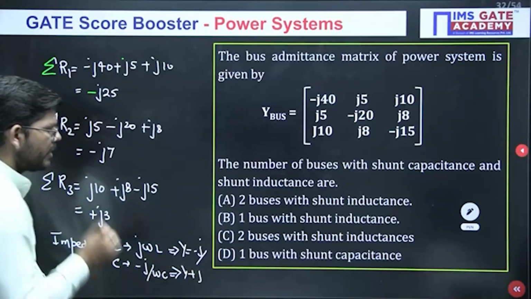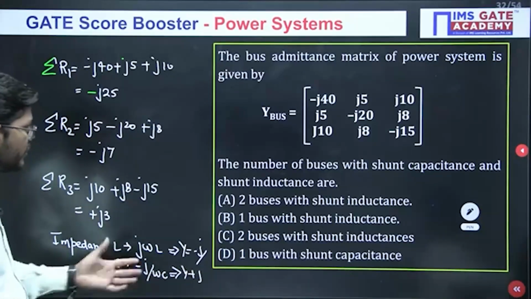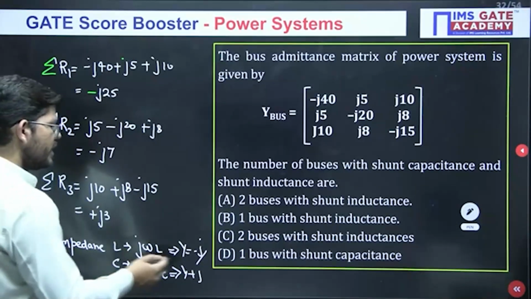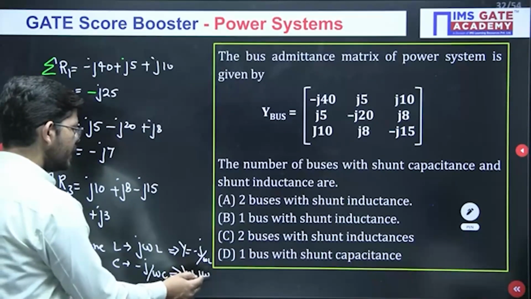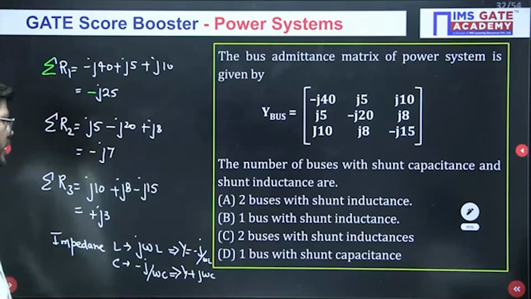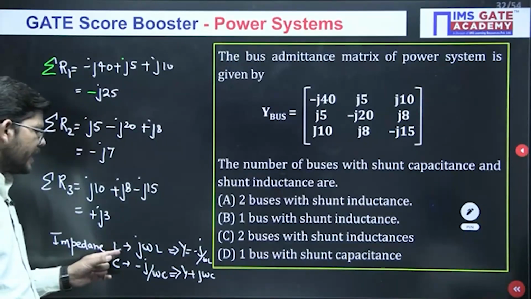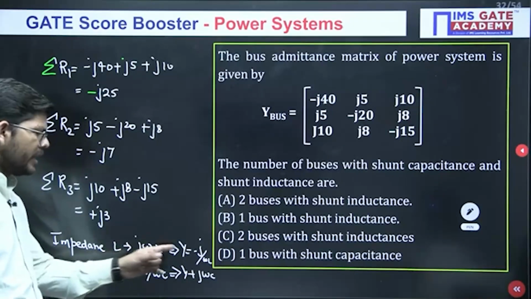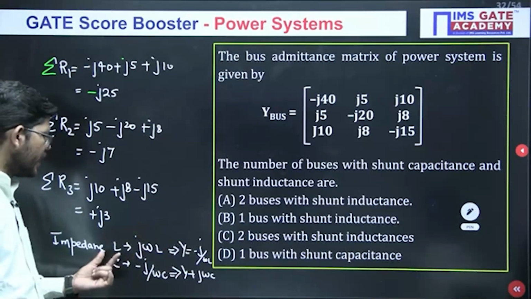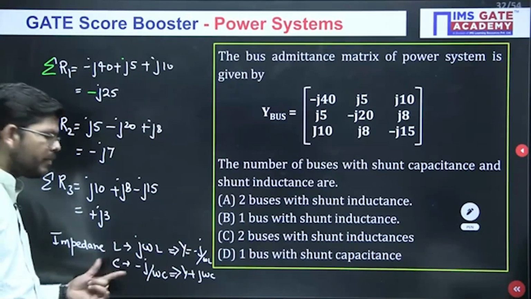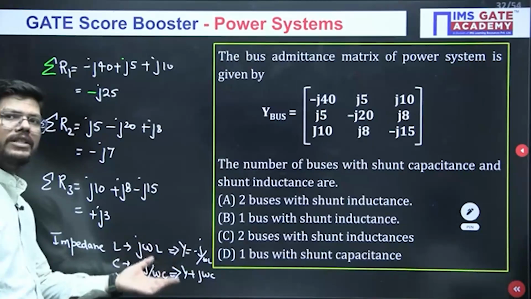In terms of admittances, you will just invert the impedance and you will get this value. Minus j upon omega L, or you will get j omega C like this. In terms of impedance, if it is L, j will be positive. In terms of admittance, with inductance, j will be negative. With capacitance, in terms of impedance, j will be negative. With admittance, j will be positive.